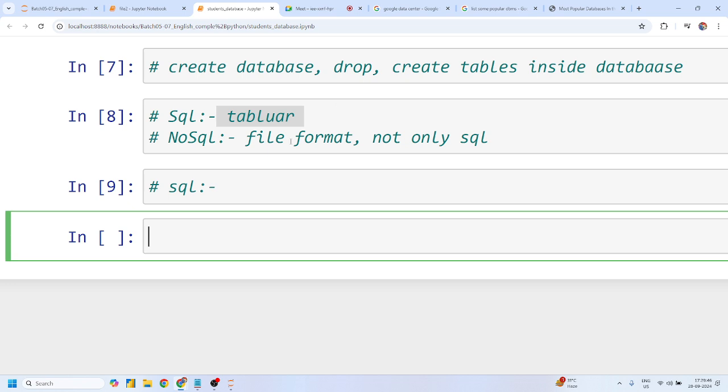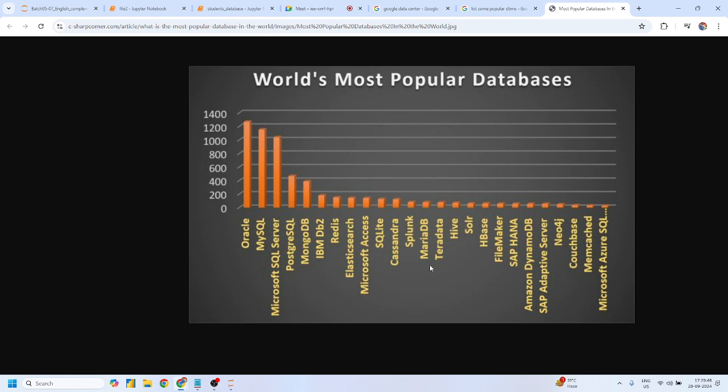Now the question is, in the market right now we have different types of databases. What different types of databases do we have to work on? First of all, guys, the first 3 and 4 are similar in nature, right?